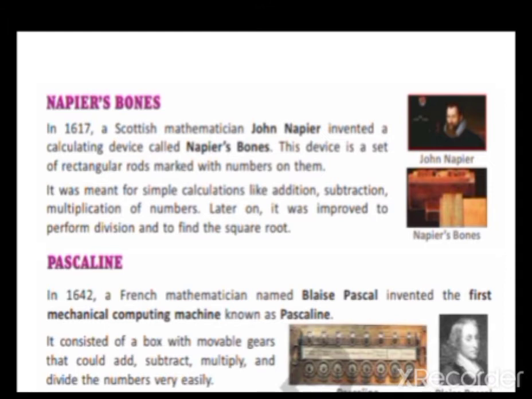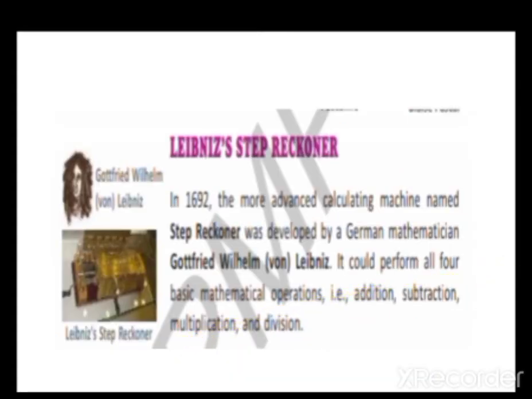After the Pascaline, another device came, ये हमारा कौन सा डिवाइस था? कैलकुलेटिंग मशीन named Step Reckoner. What was in that? In the Step Reckoner, we can do all the things: addition, subtraction, multiplication and division.